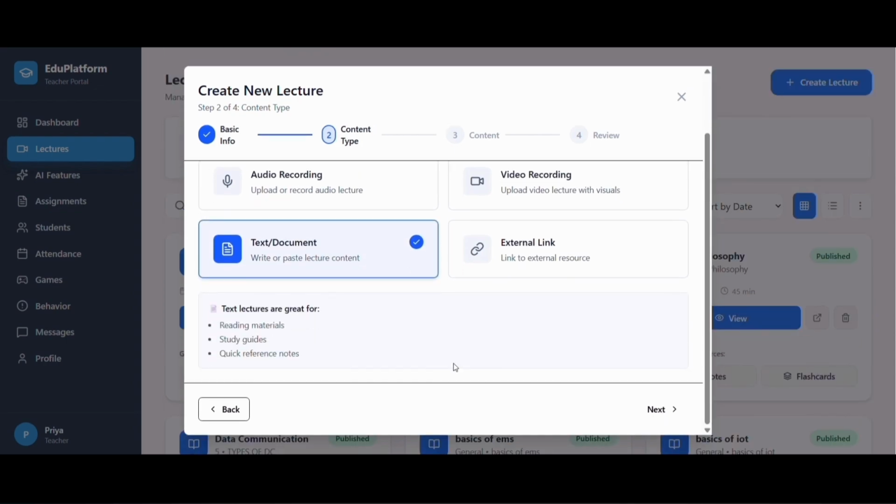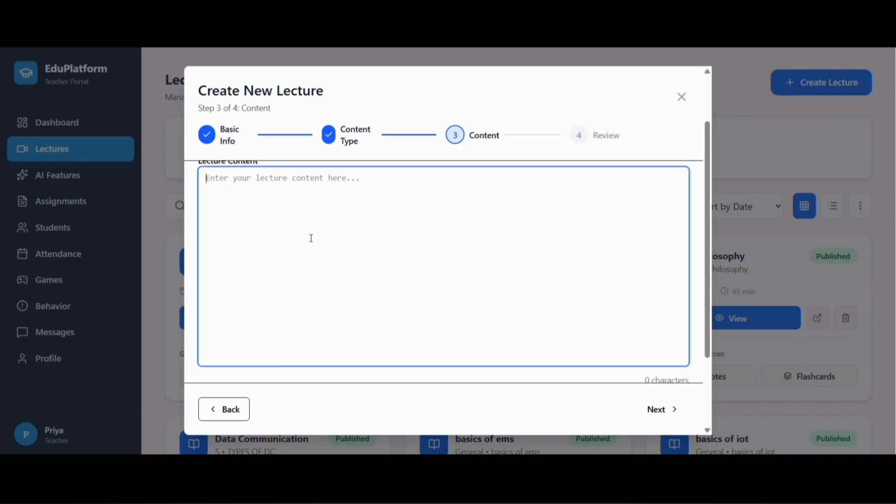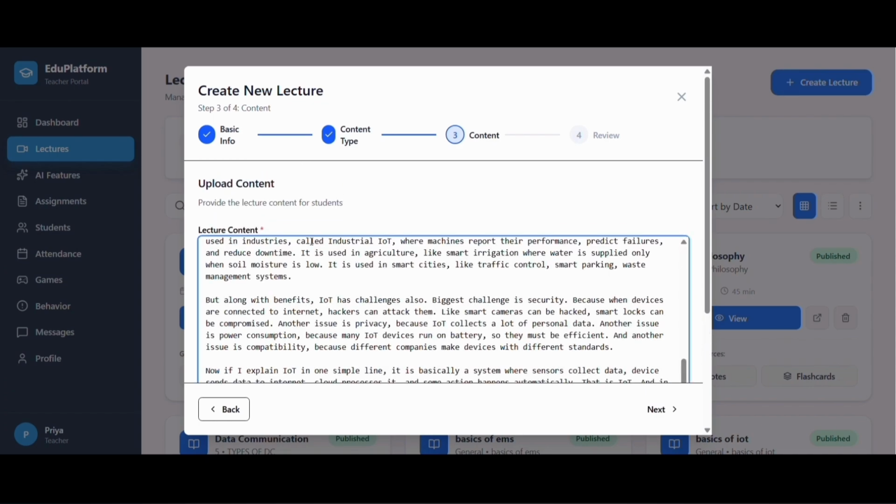We currently support 4 content types: audio recording, video recording, text document, external link. A teacher can either upload an audio file or directly start recording from the platform. For this demo, I'm using a text-based lecture transcript, so I'll select the transcript option and paste the lecture content here.